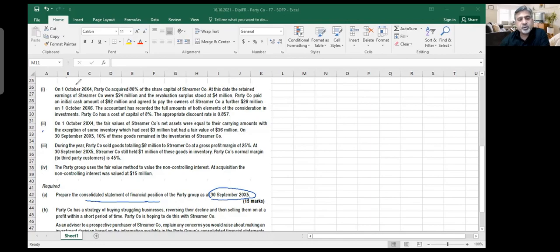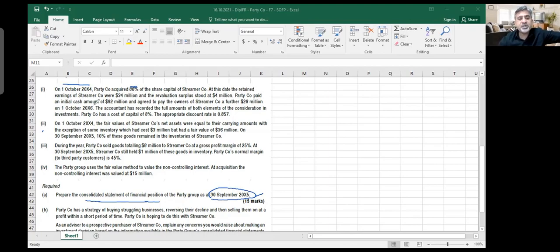On 1st October 2004, Party Company acquired 80% of the share capital of Streamer. Dates are very important. Financial statements are 30th September 2005, which means there is a full 1 year period. At this date, the retained earnings of Streamer Company were 34 million. So at acquisition, net assets: retained earnings will go there, 34 million, and the revaluation surplus was 4 million. 34 plus 4, that is also net assets.